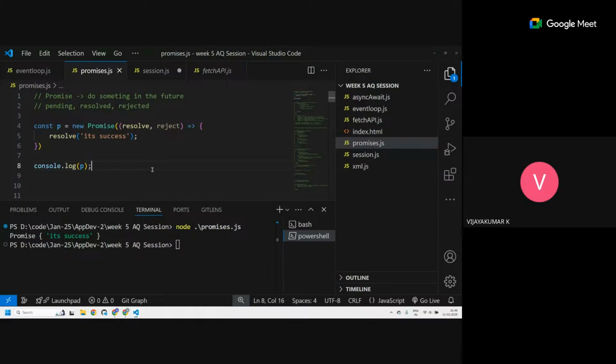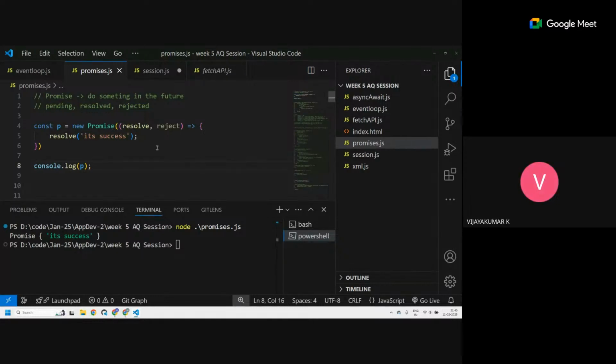Sir, why do we write reject? Resolve will solve the problem also. Yes. So what happens when you're creating a promise? There should be two different paths, right? One for resolve, one for reject. If something that you wanted did not happen, you have to reject it. Right now, I don't need it, but this is the format in which we write.